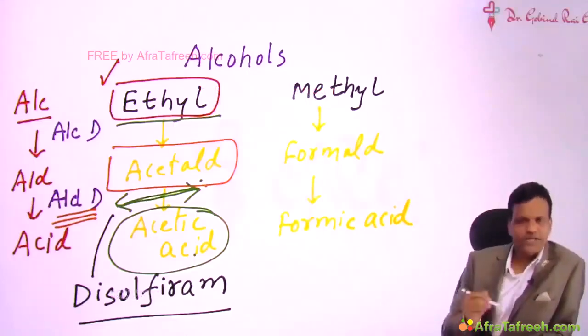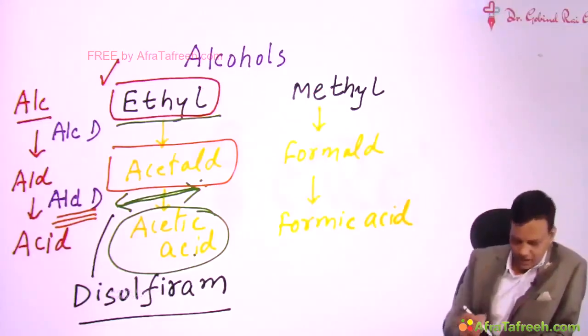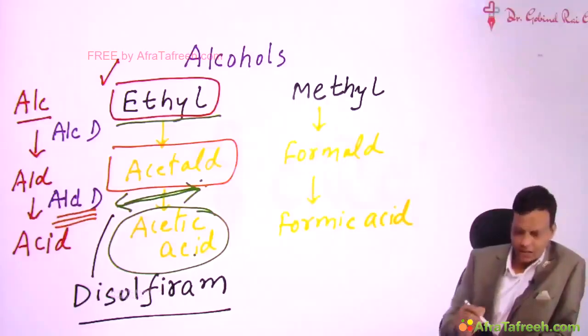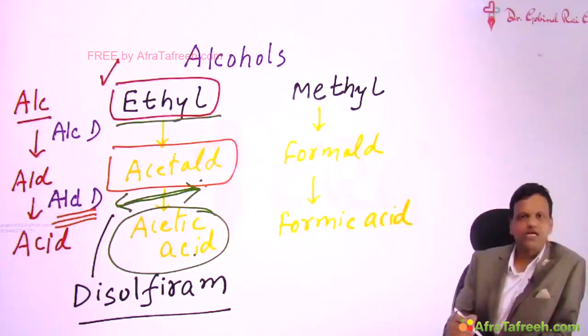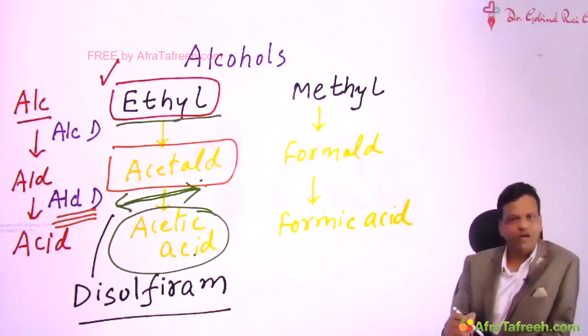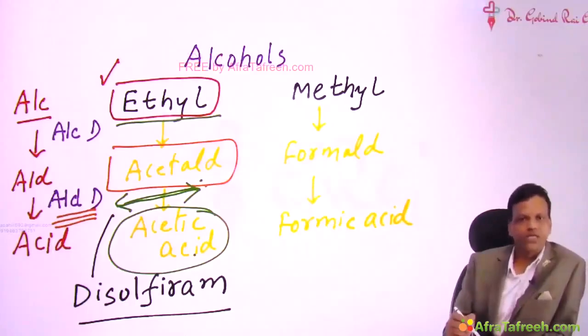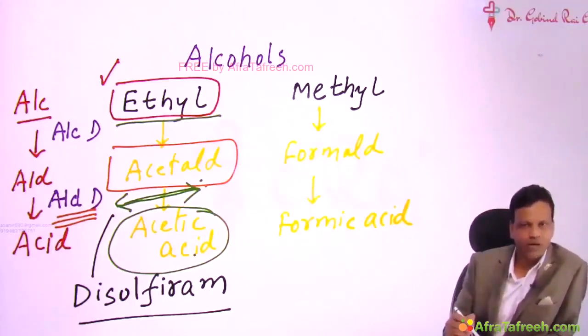So this person is trying to quit alcohol, but takes alcohol. If the person is given disulfiram and consumes alcohol, then acetaldehyde will accumulate because it cannot be converted to acid. And when the acetaldehyde accumulates, the person will develop adverse effects. So before developing euphoria, the person will develop adverse effects like abdominal pain and blurring of vision.